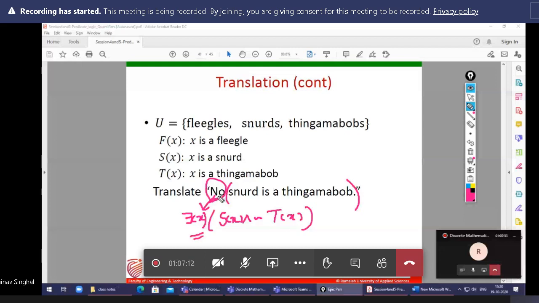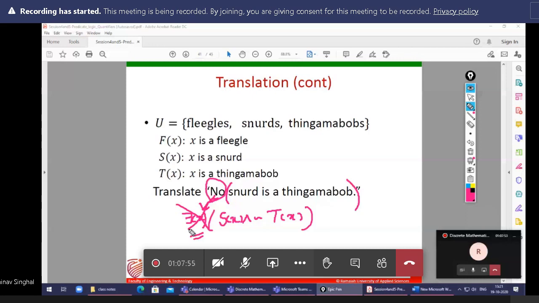Okay, no snerd is a thingamabob. No snerd means all snerds, no means nothing, never. None of this snerd is a thingamabob. Yes sir, but there exists not everybody is a snard. Yeah, but listen, we are not taking the negation. First, what is the no representing here? No is representing for all. Think again. No is representing for all the snards, and it is not representing for some snards.